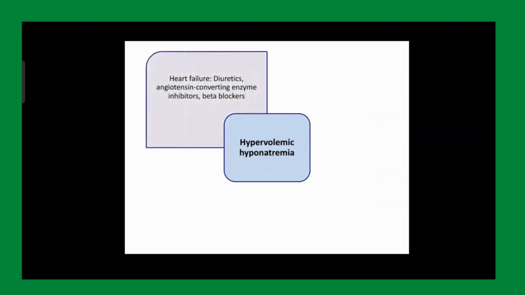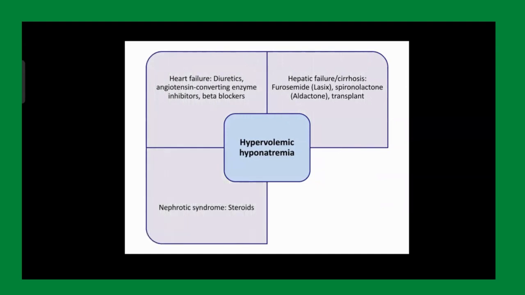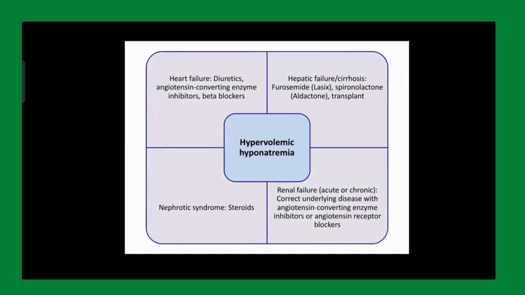So far so good. Now let's come to hypotonic but hypervolemic hyponatremia. The causes are heart failure, hepatic failure, renal failure, nephrotic syndrome. We have to treat all the pertinent causes. Hepatic failure है तो आपने Lasix, spironolactone ये दे देना है.